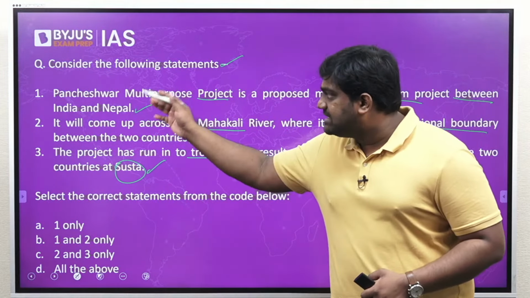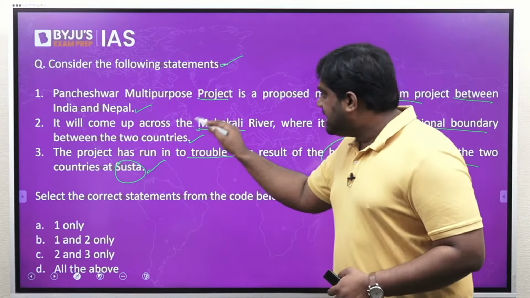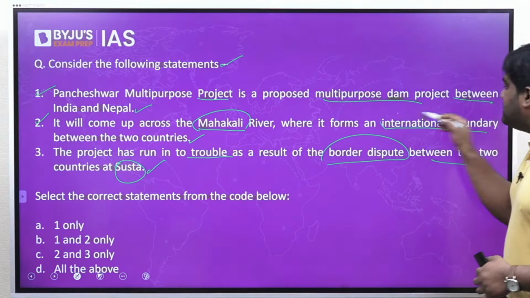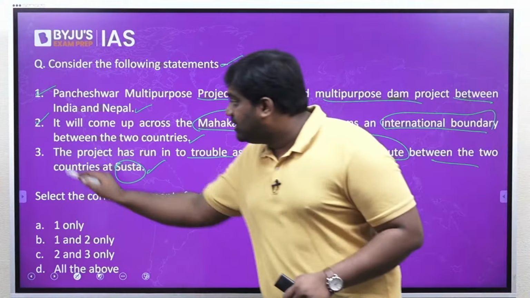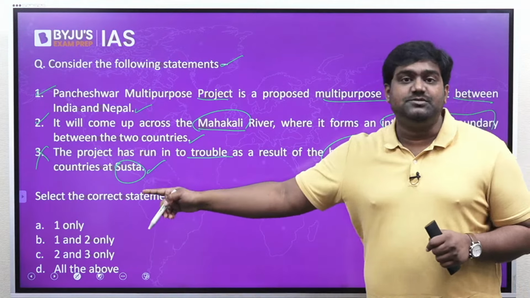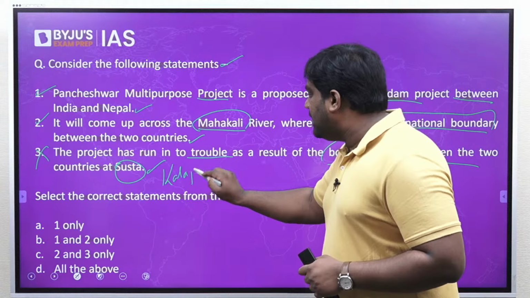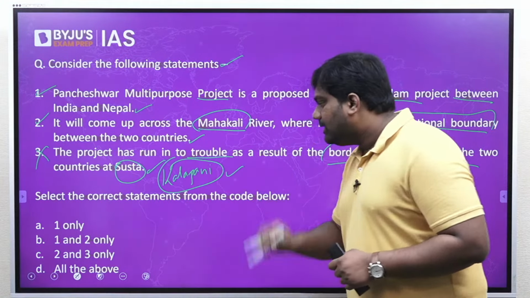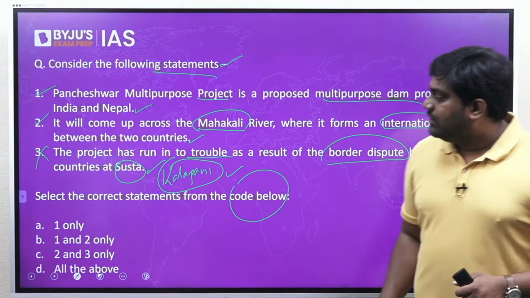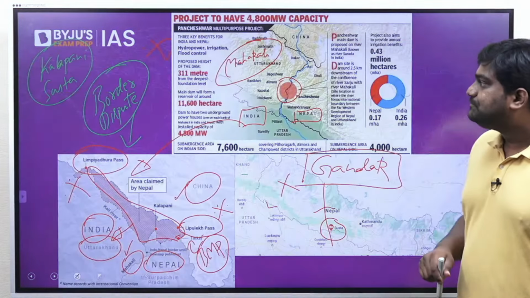The first statement is definitely correct. It is a proposed multi-purpose project between India and Nepal. Second statement is also correct. It's coming up across the Mahakali river where it forms the international boundary. But the third statement is incorrect. Why? Because here the dispute is not the Susta dispute. Susta dispute is towards the Bihar border. The dispute here is the Kala Pani dispute. So third statement is incorrect. So you have to identify the correct statement, which is 1 and 2 only. That is option B is your right answer.